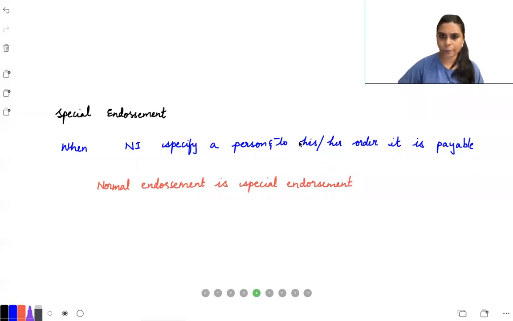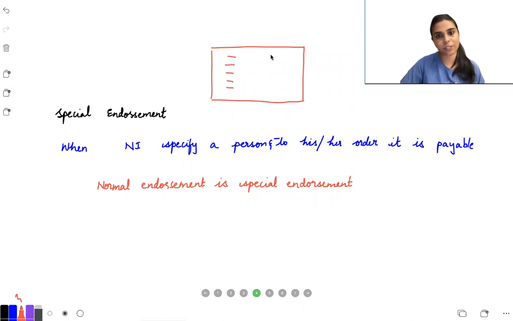So in normal endorsement, as I already told you, behind the instrument, whenever you're endorsing, you write all the parties' names, and whoever is endorsing, they will keep signing like B, C, D, E. He's giving it to C, he's giving it to D, he's giving it to E. So this is called special endorsement. So special endorsement is like a normal endorsement. So that is about special endorsement.